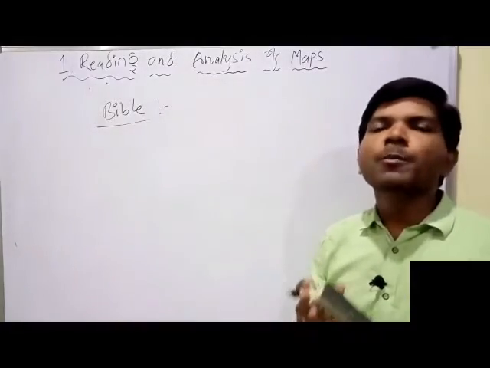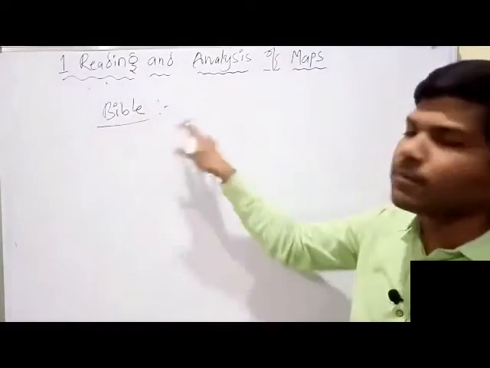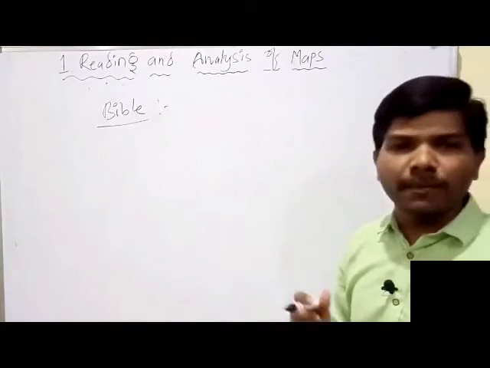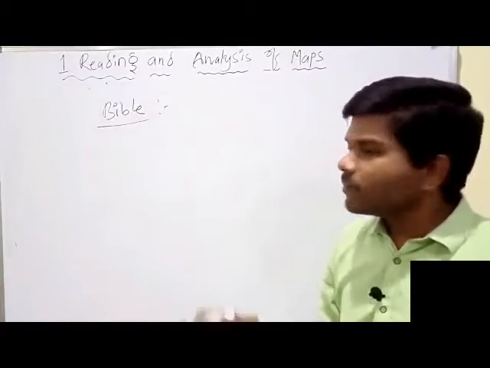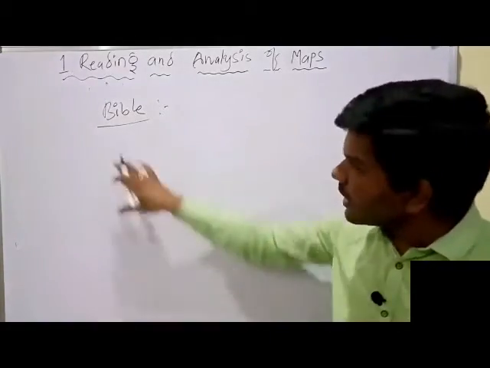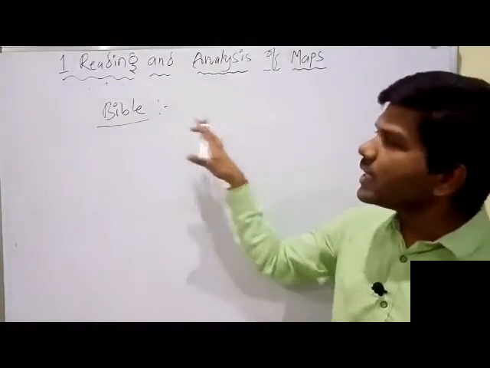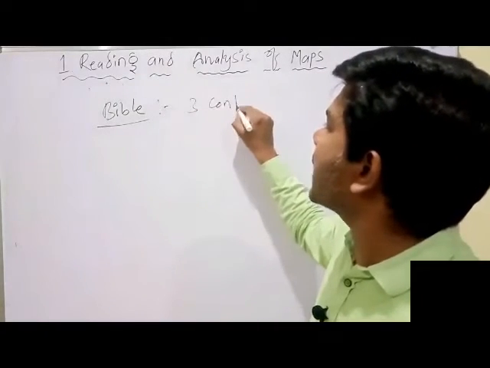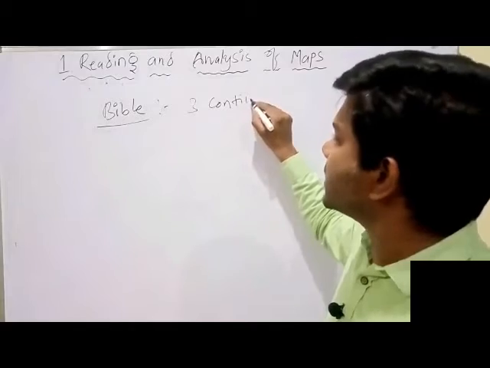European map makers were influenced by the Bible, by religious ideas. This Bible described that there are three continents.